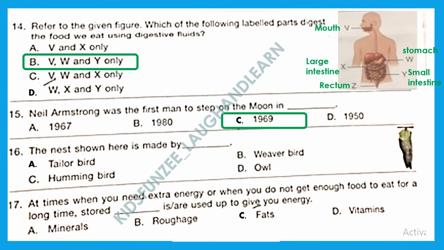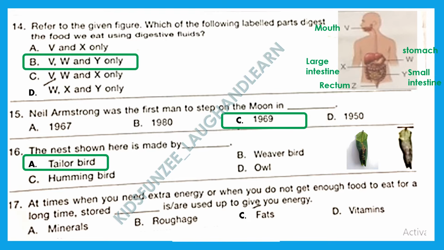Now here let me show you a clearer picture. It would be like this. Leaves are sewed together, and that is done by tailor birds. Tailor birds sew leaves together with grass and other thread-like plants to make a nest with openings at the top. So here the right answer is option A.